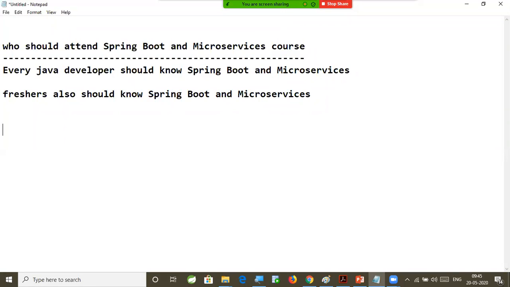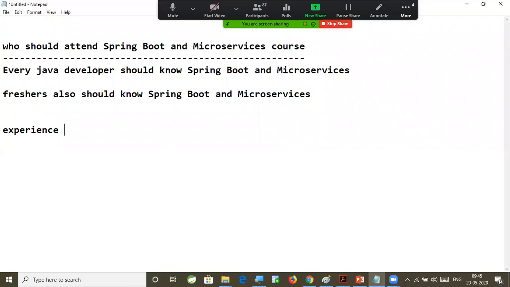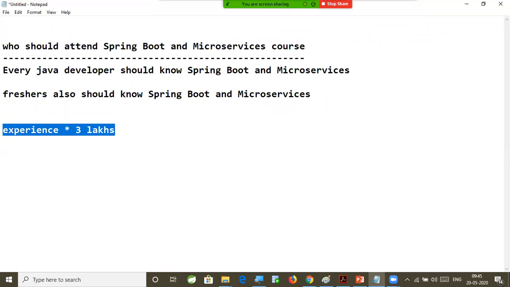You can go with experience multiplied by 3 lakhs. So this is how you can demand the package if you are a Boot and microservices developer. If you have 3 years of experience, 3 into 3, 9 lakhs package you can demand in the industry. All right, so that is the expectation.